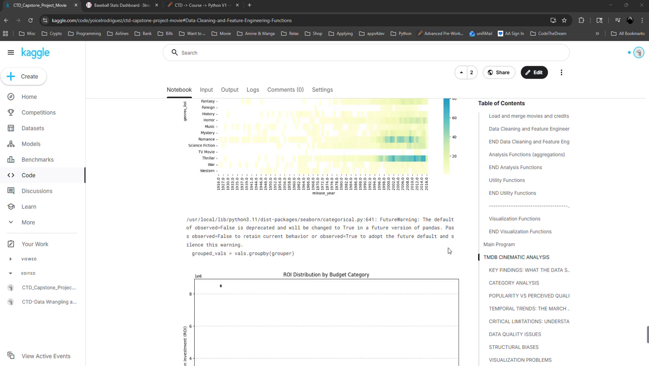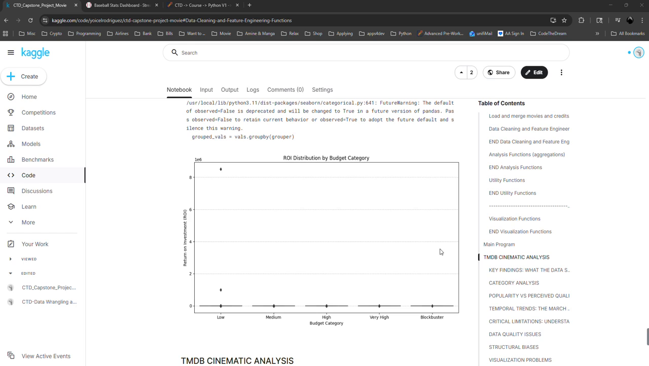The last graphic is the ROI distributed by budget. It showed this peak here because of the first thing I mentioned, the Charlie Chaplin movie. That one goes up with all the statistics and leaves almost nothing for the rest, because that number is too huge.